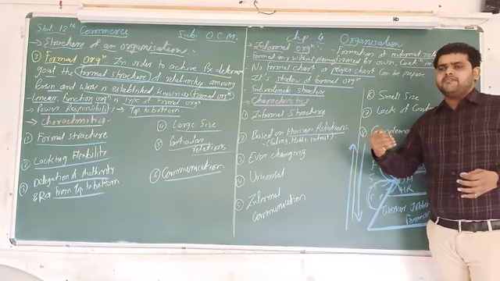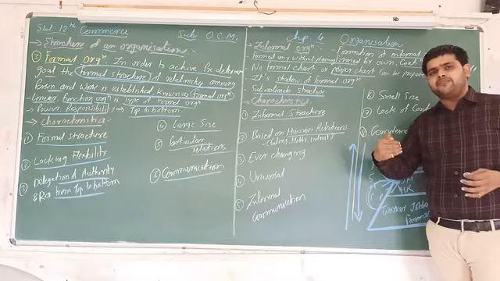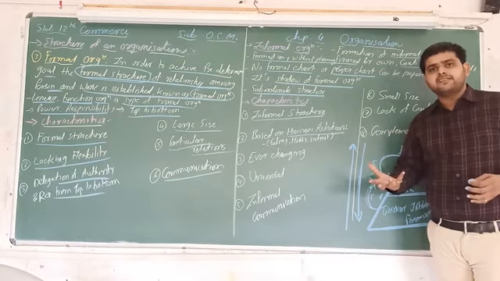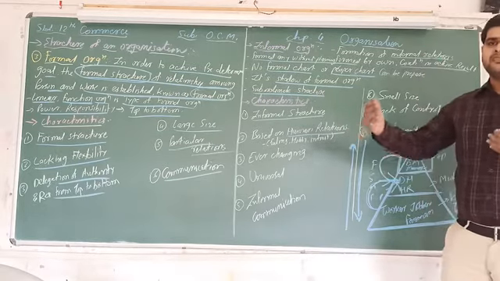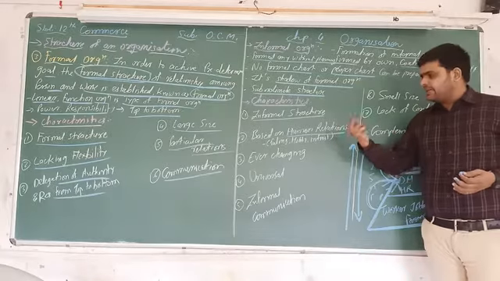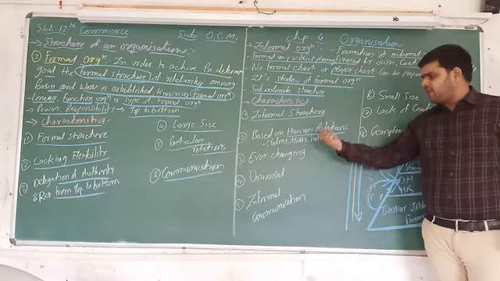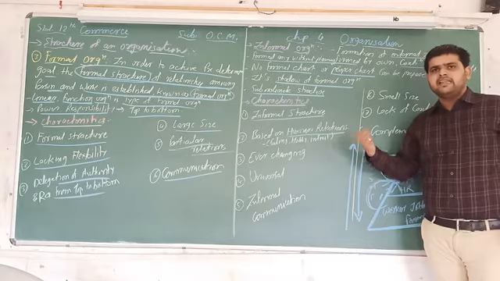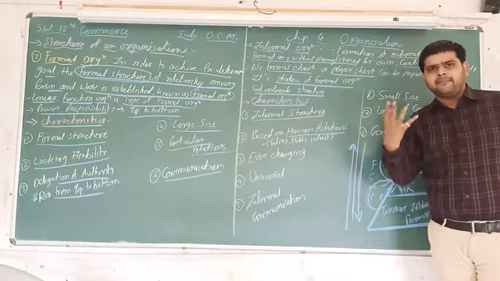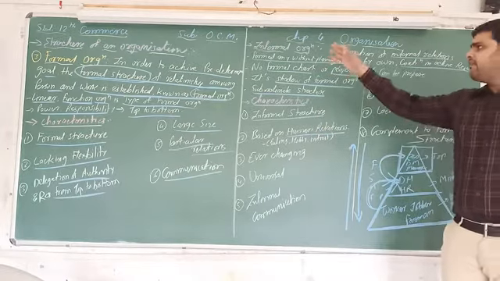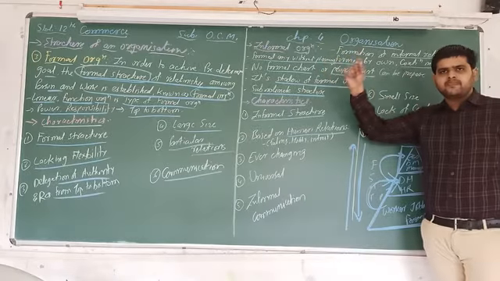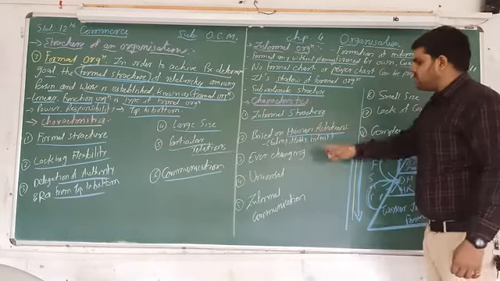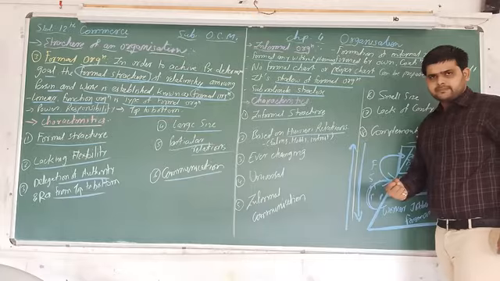At the age of 30, and after 35, 35 to 50, another group is there, because their interest and hobby are not the same. So people with the same kind of feelings, hobby and interest meet together and make informal organizations. So number 2, it is based on human relations.